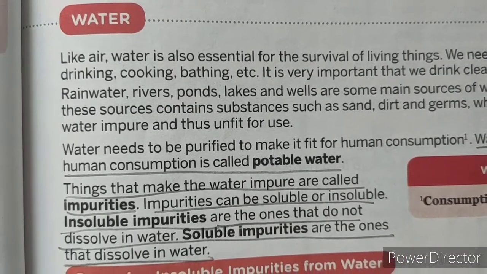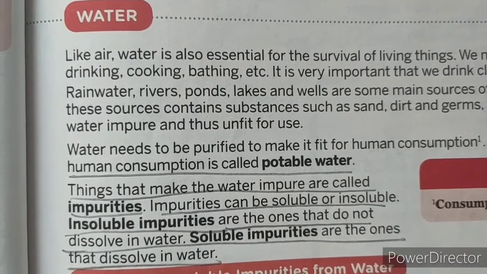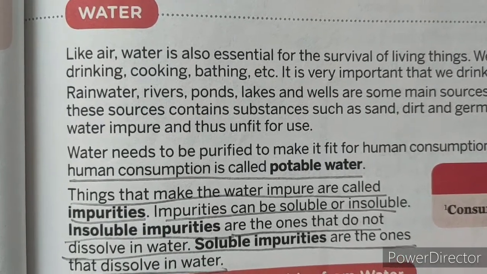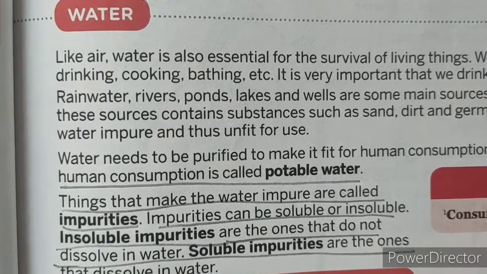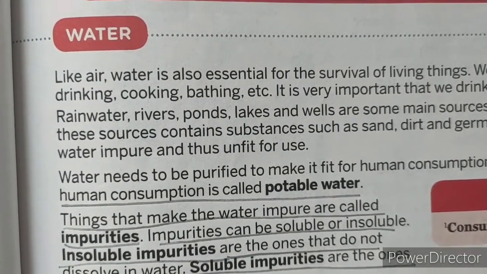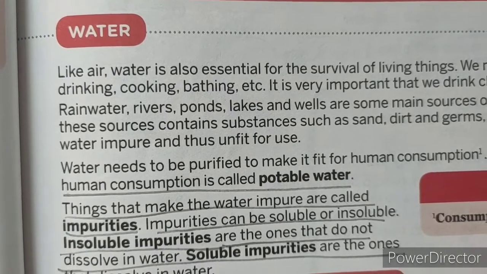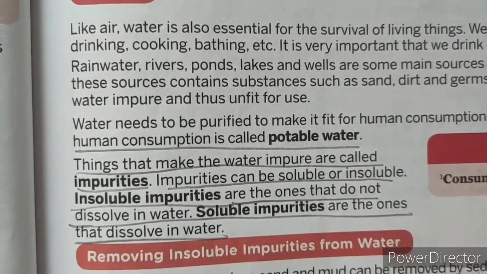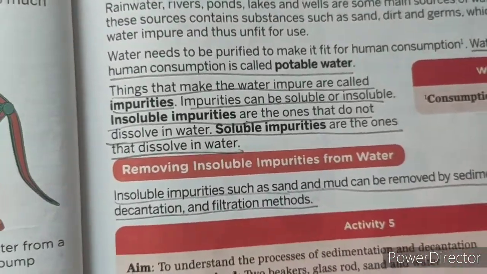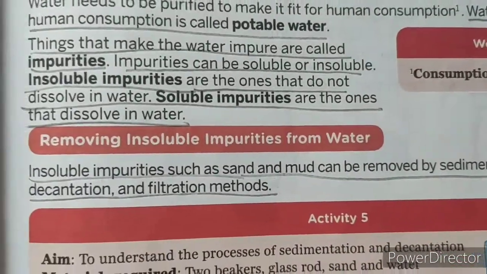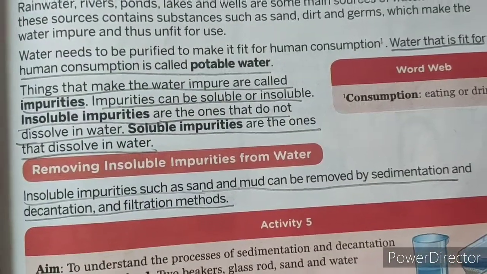Impurities can either be soluble or insoluble. Insolubleனா என்ன? Soluble-னா கரைஞ்சு waterல் கரையிறது. Insoluble-னா waterல் கரையாதது. That is only known as insoluble. Insoluble impurities are ones that do not dissolve in water. Next one, soluble impurities are the ones which will dissolve in water.